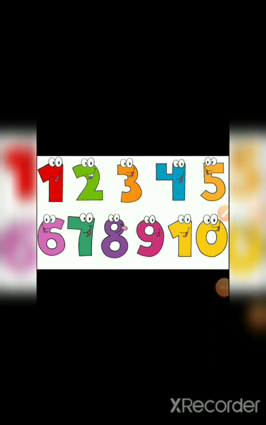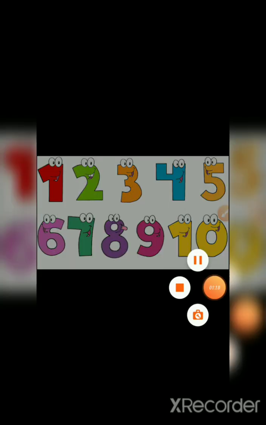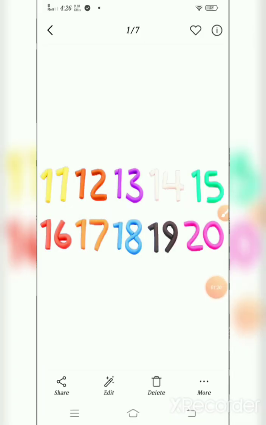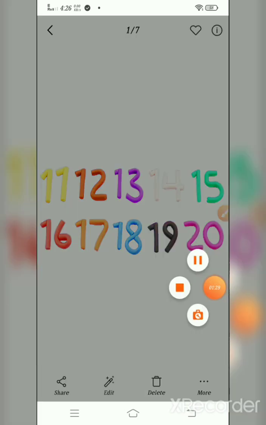Our new math lesson name is numbers up to 20. I hope you all know the numbers from 1 to 20. That is 1, 2, 3, 4, 5, 6, 7, 8, 9, 10, 11, 12, 13, 14, 15, 16, 17, 18, 19 and 20.